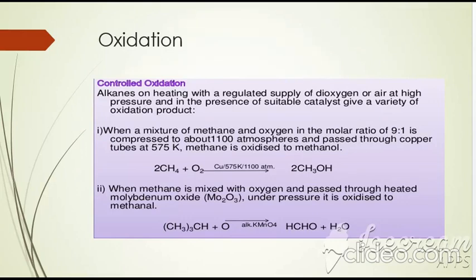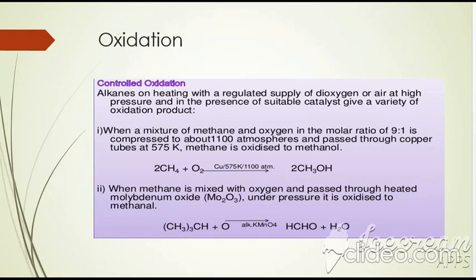If you provide a limited supply of oxygen, carbon dioxide is not formed, but carbon monoxide is formed along with black carbon. So this is the carbon black that is formed. But the other type is called catalytic oxidation. If you react a mixture of methane and oxygen in a molar ratio, in the presence of heat, atmospheric pressure and a catalyst, it results in the formation of many useful products.